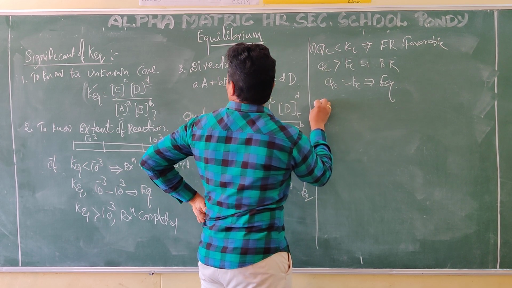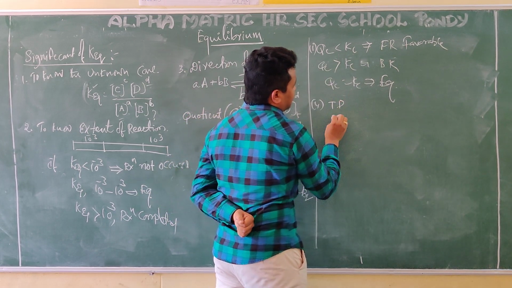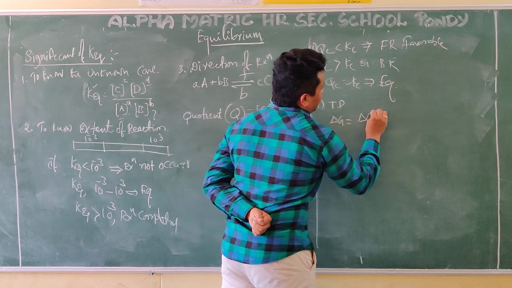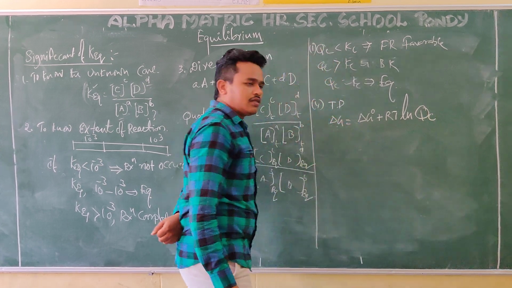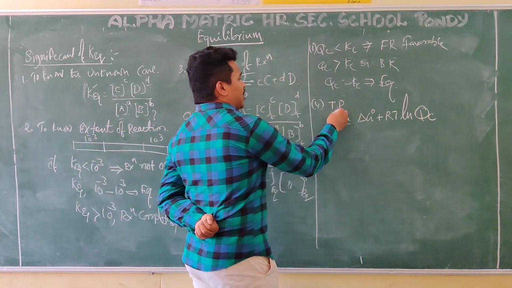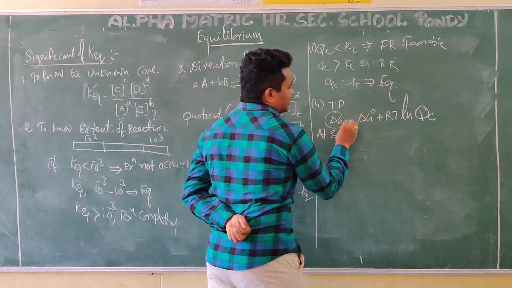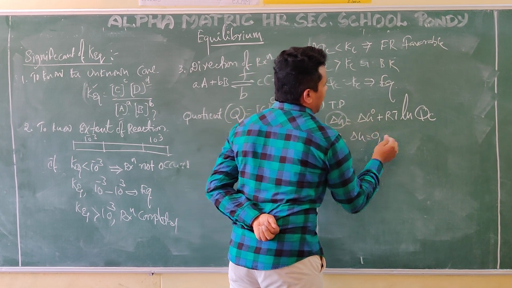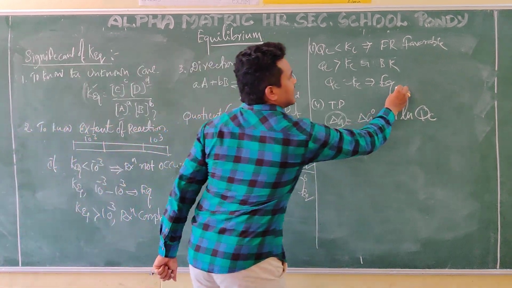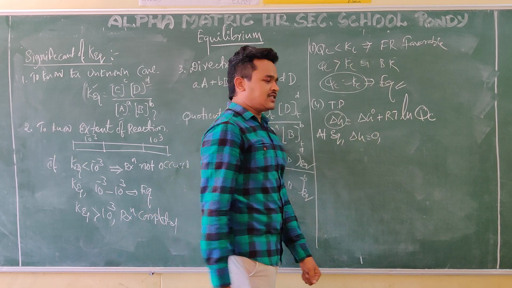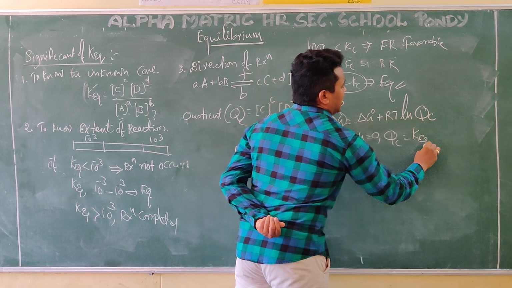And there is another relation. What is the relation? Generally, according to thermodynamics, there is an equation: delta G is equal to delta G naught plus RT ln QC. What I am talking about is equilibrium. At equilibrium, what will happen? At equilibrium, free energy, this is the free energy of the system, will be 0. And at equilibrium, QC is equal to K equilibrium.